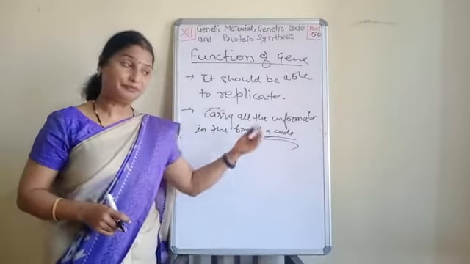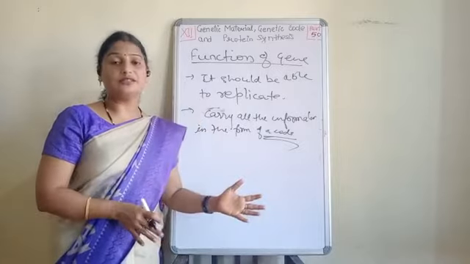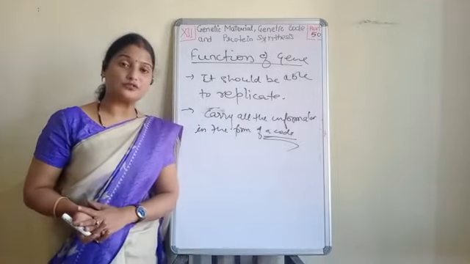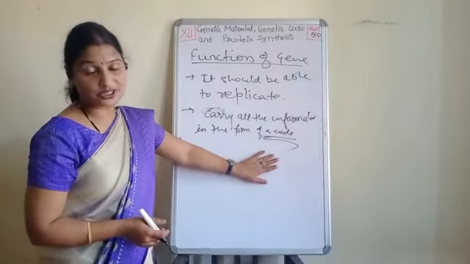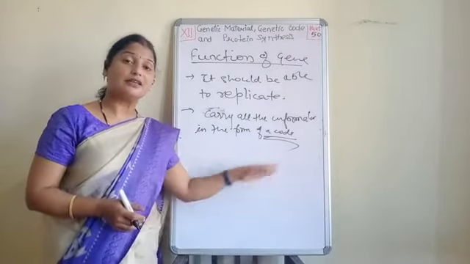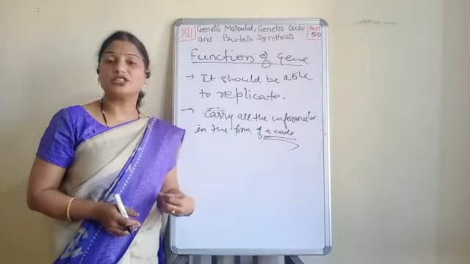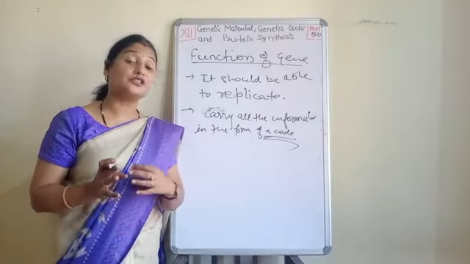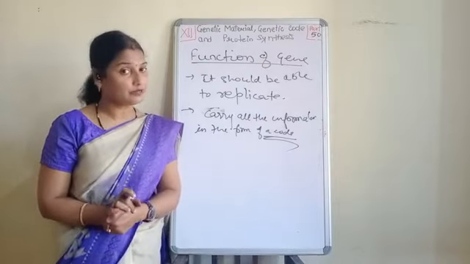Now we have seen the previous as well as the new hypothesis of the gene, then properties of the gene and function of the gene. Now in the next part, we will see the basic structure of the DNA and the experiments to prove that DNA is a genetic material. Clear? Thank you.